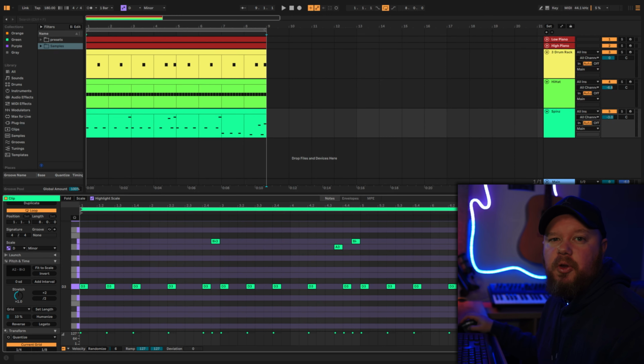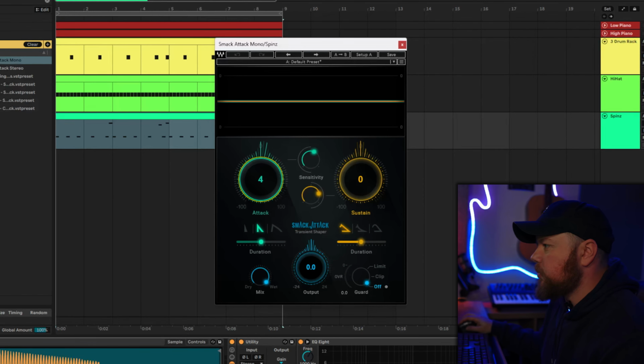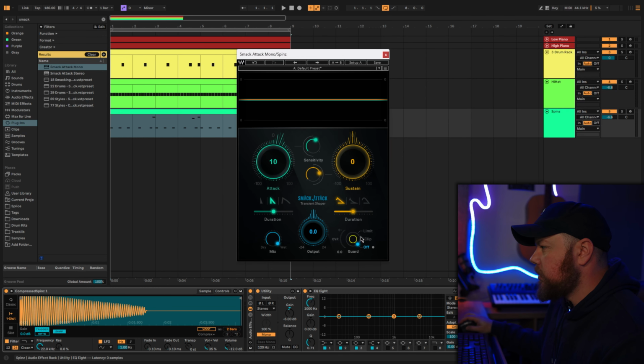As you can see with the 808, I've just kept that really simple as well. I've just stuck to following the bass notes of the piano and then just added in a couple for variation. So on tracks like this where I don't always have the kick playing, I just like to boost the attack a little bit. Also want to set it to clip, turn the output up, and then I can bring the actual volume of the track down so that I get the saturation from the clipper without too much volume.